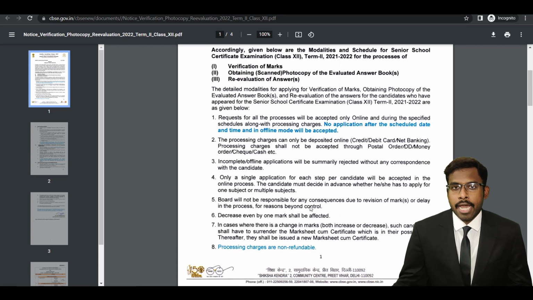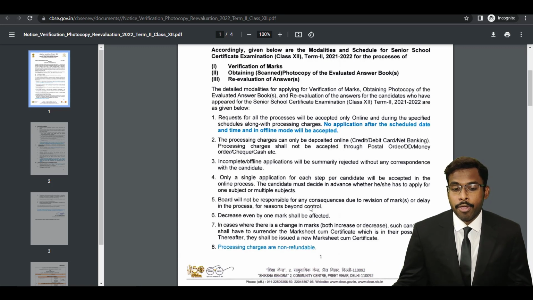But the board doesn't care about the delay of your college admission process, because the board will take their own time. It's not responsible for any future consequences or delays. You have to be patient, okay? If you want the results, you have to be patient to check the revision of marks, okay?